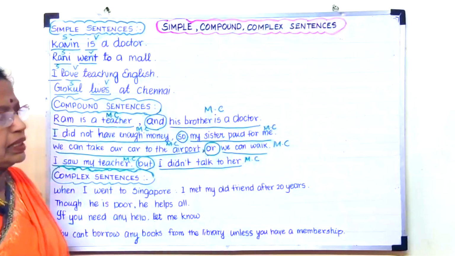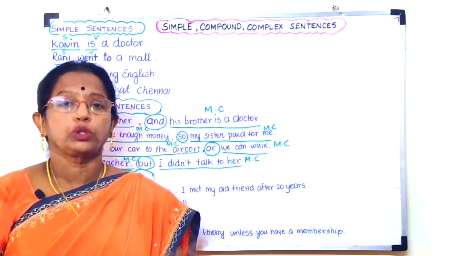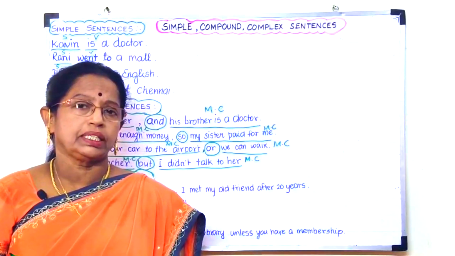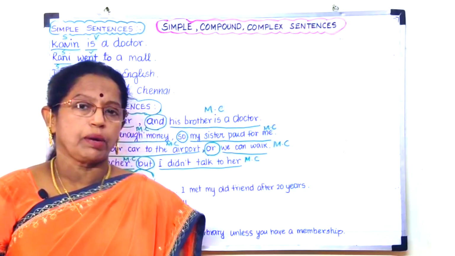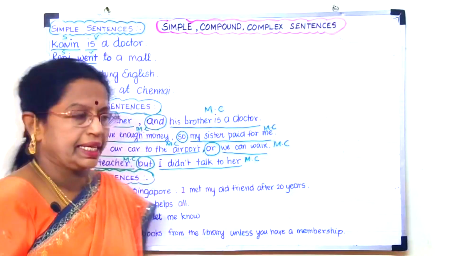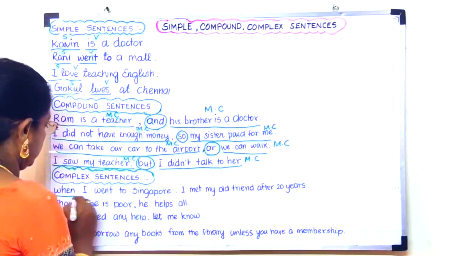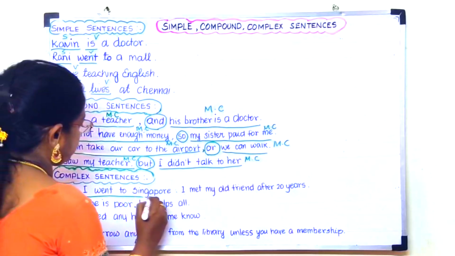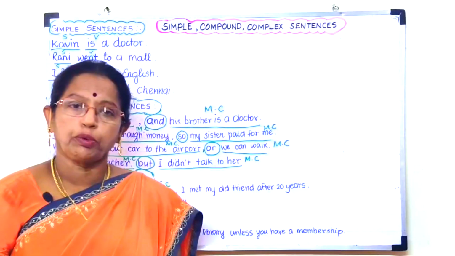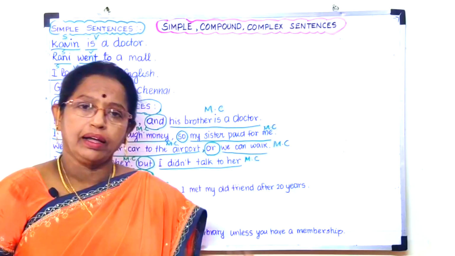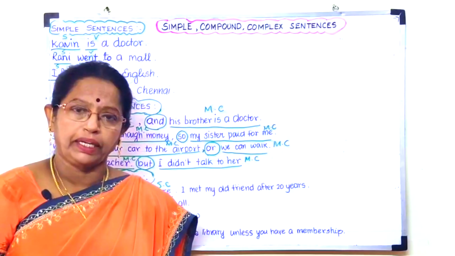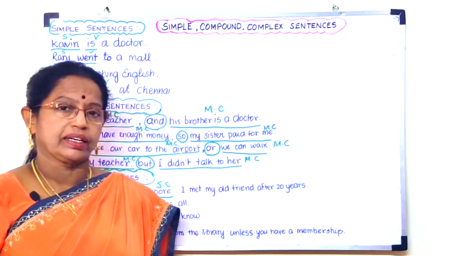And then complex sentences. A complex sentence will have two clauses, one main clause and one subordinate clause. First, the main clause means it is an independent clause, and then the subordinate clause means it is a dependent clause. Both together form a complex sentence. Here you see, "When I went to Singapore", this is a subordinate clause. Because when I went to Singapore, what happened? There is no answer there. It does not give a complete meaning. Its meaning is incomplete. So it is said to be a subordinate clause.